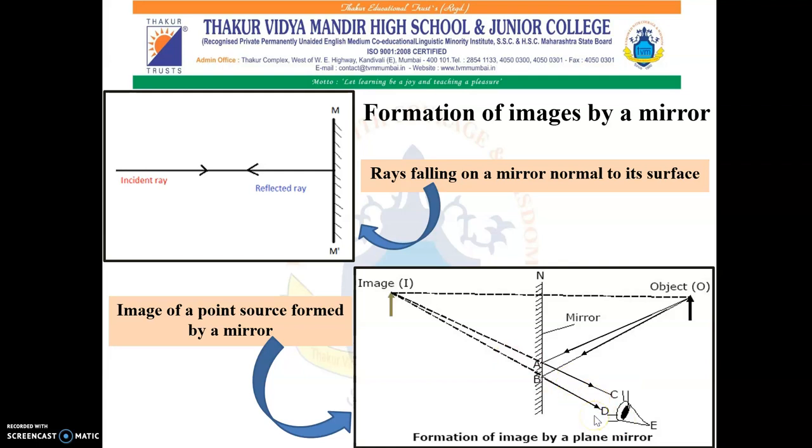Hence, such an image is called a virtual image. And the perpendicular distance of the image from the mirror is equal to the perpendicular distance of the source from the mirror. That is, the perpendicular distance IN is equal to the distance NO.